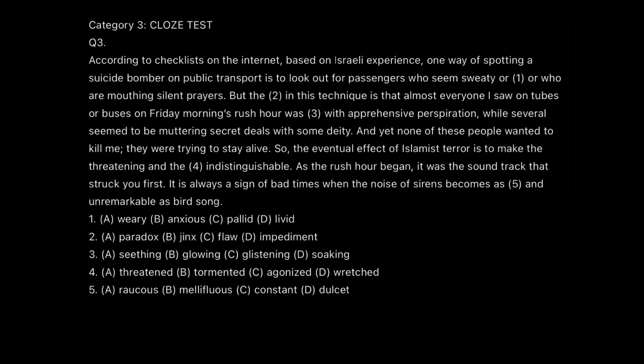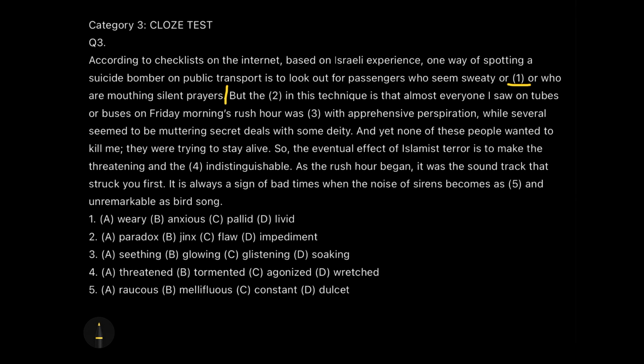According to the checklist on the internet, based on the Israeli experience, one way of spotting a suicide bomber on public transport is to look out for the passengers who seem sweaty and dash. This dash is dash number 1. Okay, or who are mouthing silent prayers. Stop. Now, this is the first full stop you get after the first blank. So, you need to stop here and look for your options. You have already said that you can spot those who are sweaty, otherwise they are mouthing silent prayers, meaning they are murmuring in their mind, remembering their deity and saying something. So, that is one term.